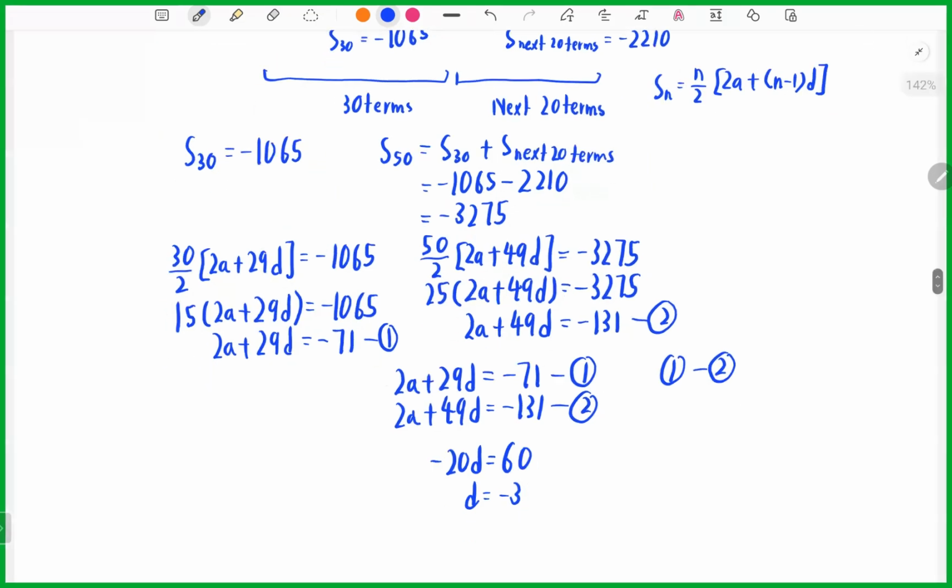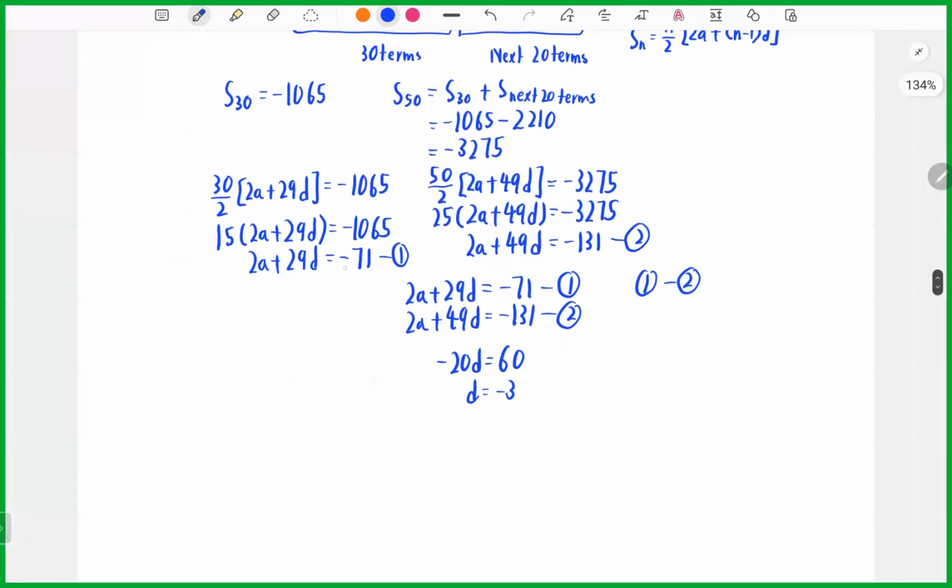Now look at a. I take the first equation: negative 71 minus 29d, then divide by 2.